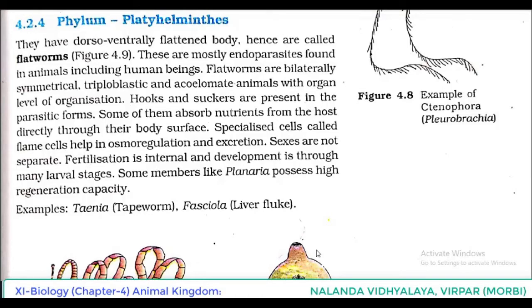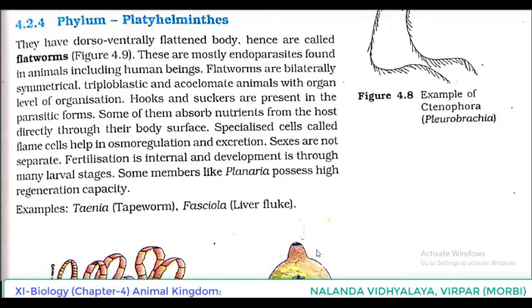They are even found in animals including human beings. They are bilaterally symmetrical, triploblastic, coelomate animals with organ level of organization. For attachment, as the parasitic form is there, they have hooks and suckers. Some of them absorb nutrients from the host directly through their body surface. In Platyhelminthes, some specialized cells are present, known as flame cells, which help in osmoregulation and excretion. Sexes are not separate, so we can call them hermaphrodite or bisexual.